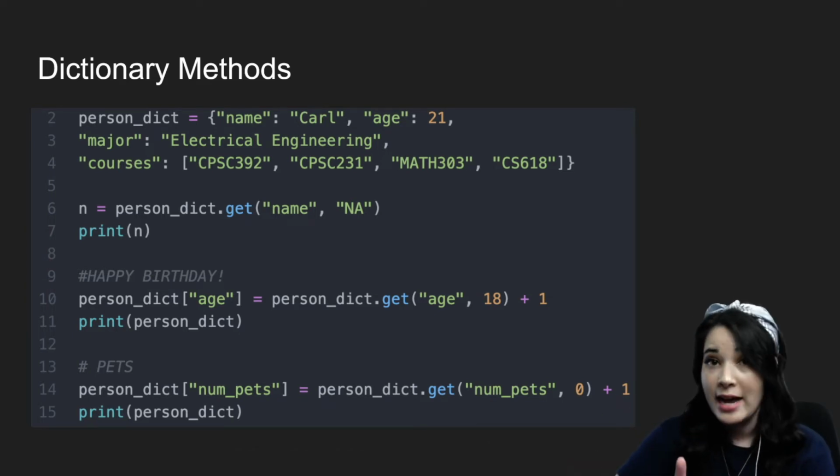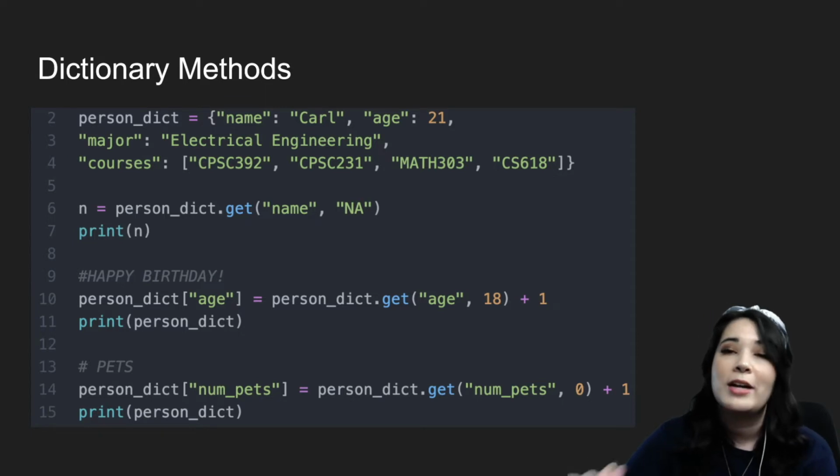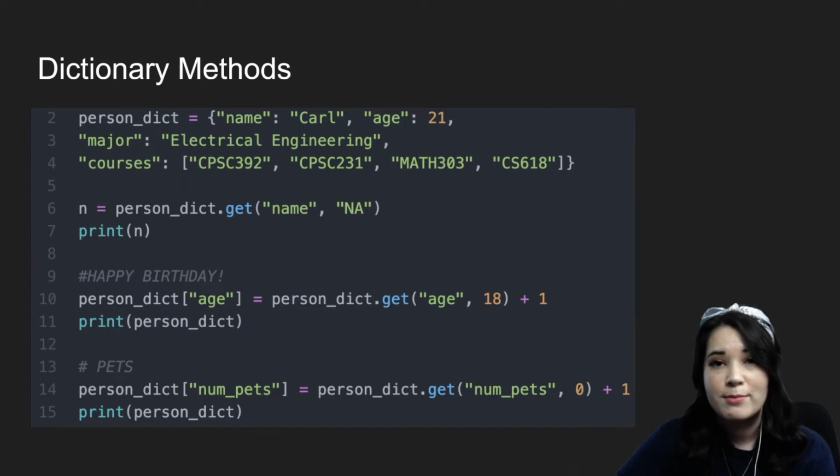However, if they didn't have a pet and therefore their dictionary did not have the numpets key, we're going to go ahead and set that key to 0, and then we're going to add 1 because, well, they are getting a pet currently. Let's go to Atom to see how all of these dictionary methods work.